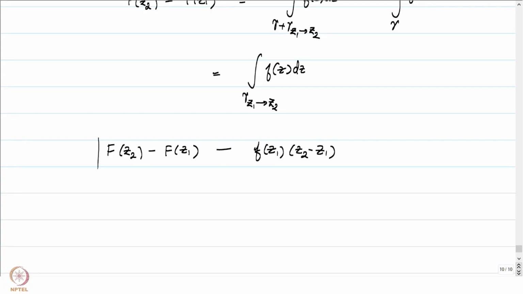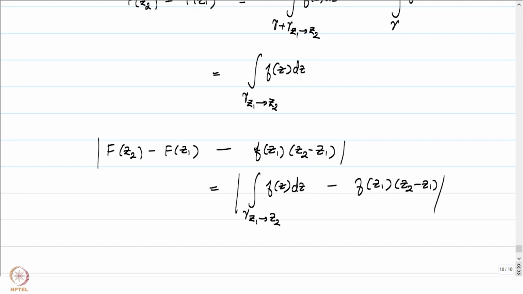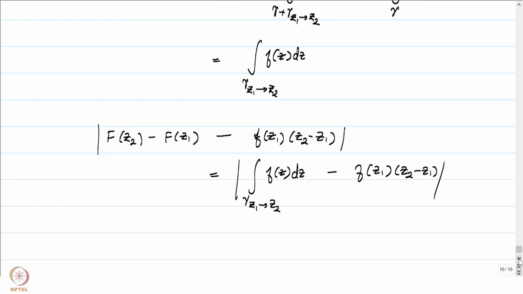And by going down to what is written above, this is going to be equal to the absolute value of the integral of f of z over gamma z1 to z2, minus f of z1 times z2 minus z1. So this is precisely what we get.